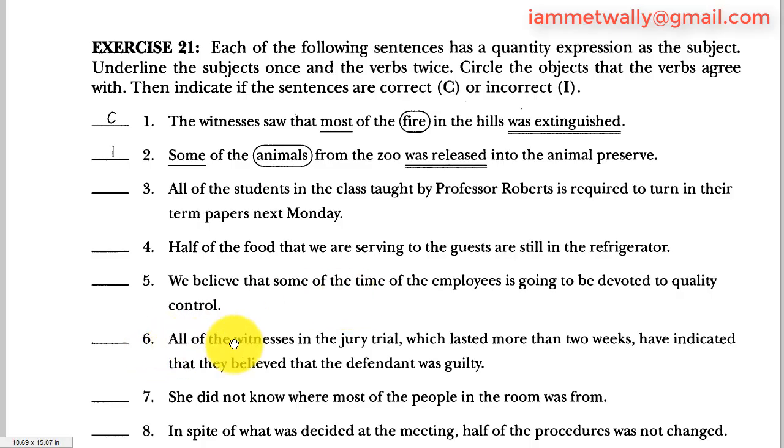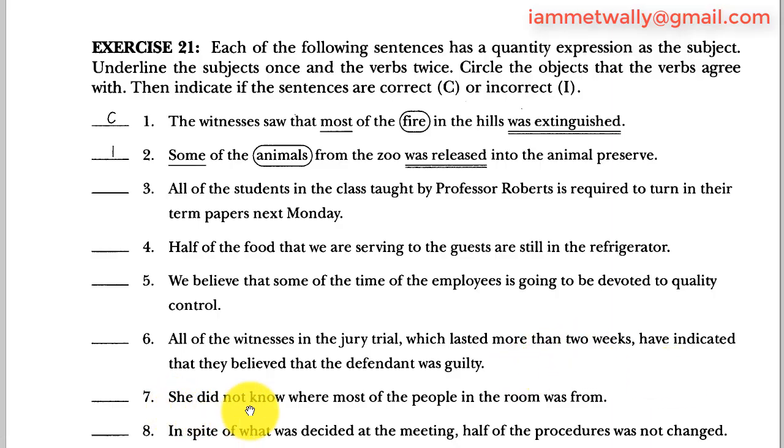6. All of the witnesses in the jury trial, which lasted more than 2 weeks, have indicated that they believe that the defendant was guilty. All of the witnesses, expression of quantity, witnesses is the object. In the jury trial is the prepositional phrase. Which is a connector and subject, lasted is the verb, more than 2 weeks. Have indicated is the verb and it's plural for the subject witnesses. Although witnesses is the object of the quantifier, it's the subject for have indicated. So the sentence is correct.